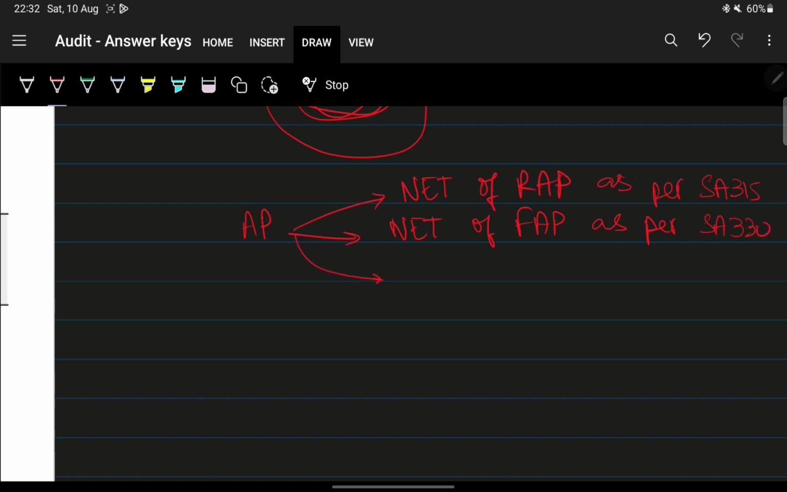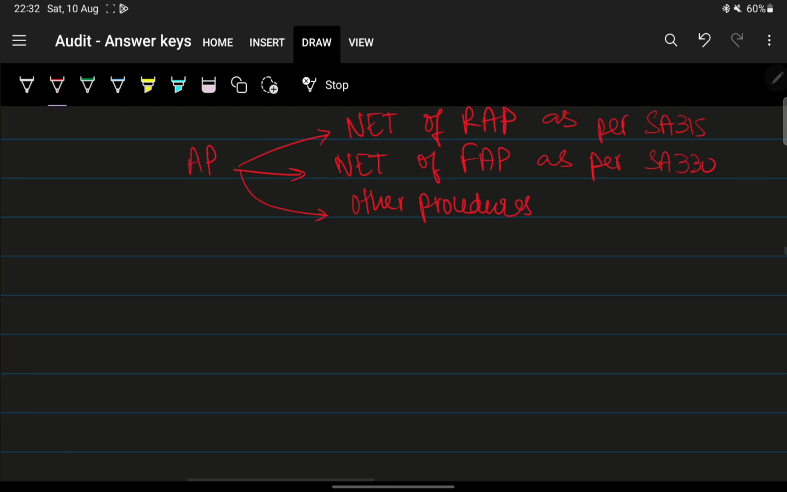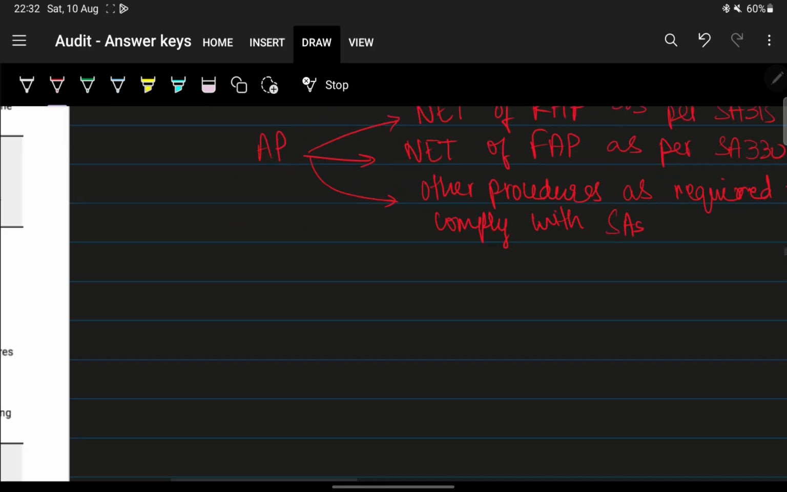And lastly, any other procedures as may be required to comply with SAs. Okay, maybe this last point there's a bit of a difference in the wording, but we'll just see that.